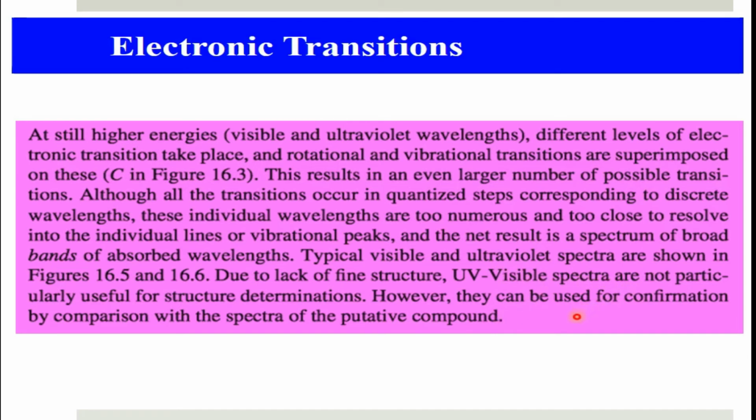We will see that in the IR region, the vibrational spectra are related to the identification of the functional groups in the compound, while in the case of UV visible spectra, we will see broad lines as written here, and these are not of much analytical use.